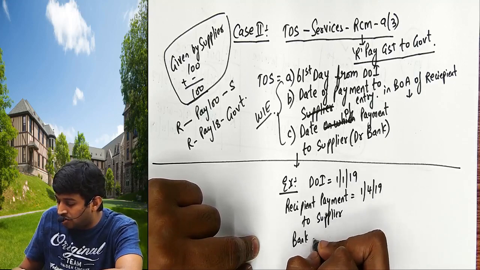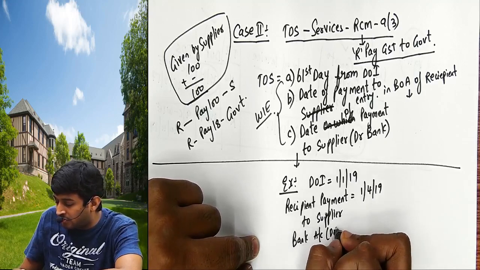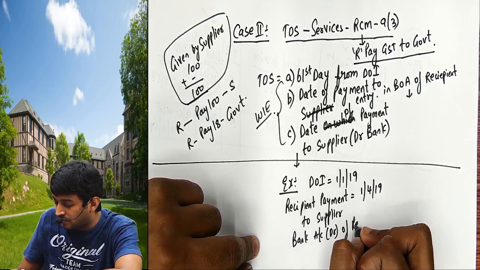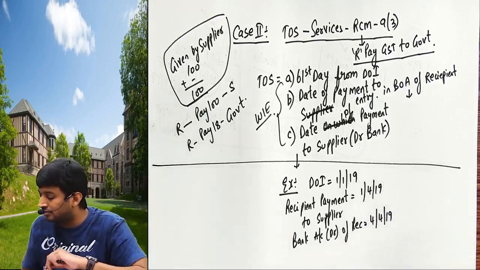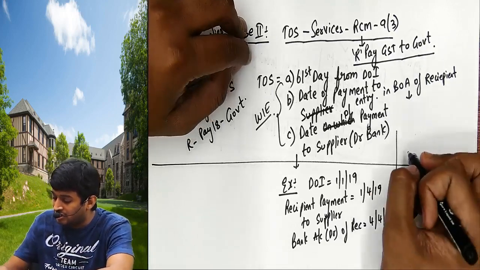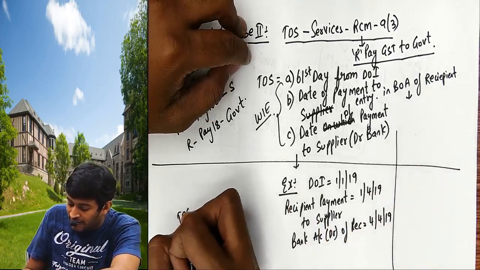Bank account of recipient got debited on 4th April 19. So now the rule says time of supply will be